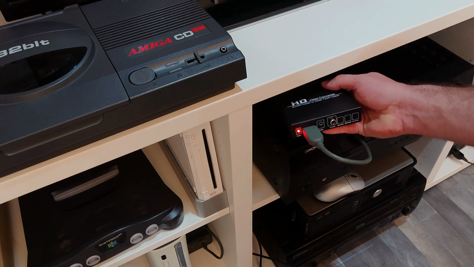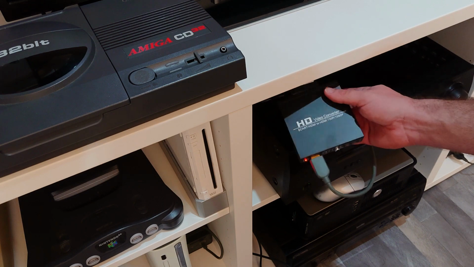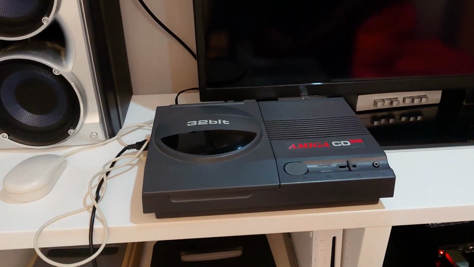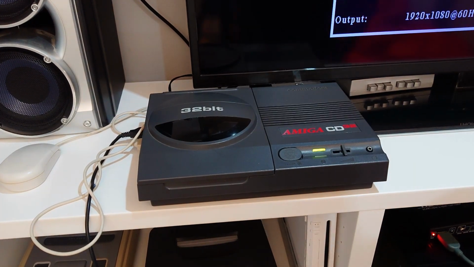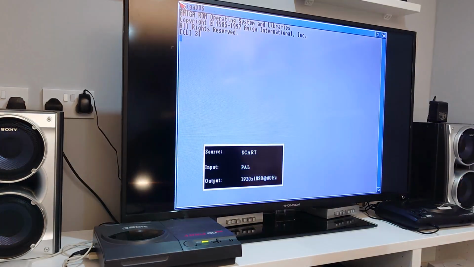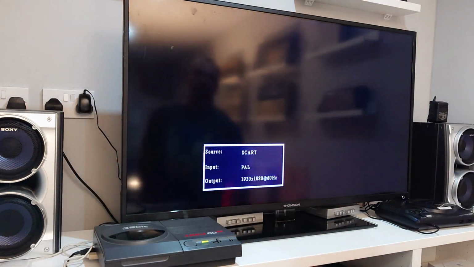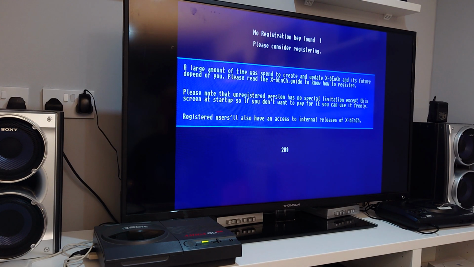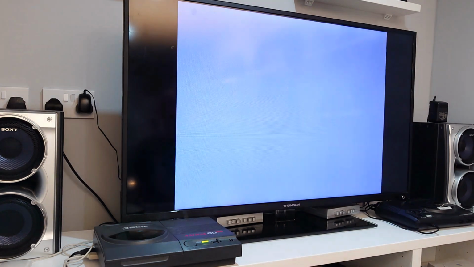I'll maybe do a full review of this shortly here on CRG. But for now, let's fire up the CD32 and hopefully our CF card is working. Workbench loaded and straight into Workbench. I will have to register this. And I would encourage everyone else to register it also.